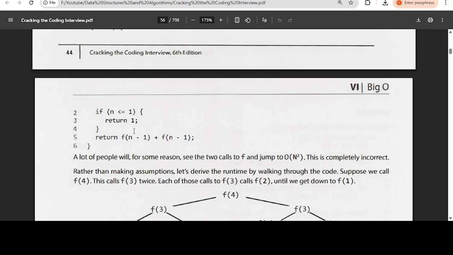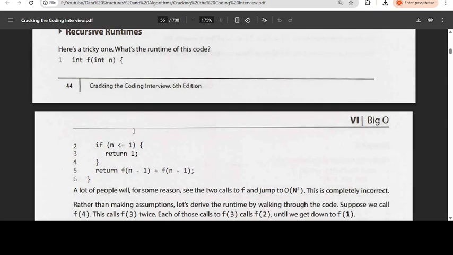Here it is a recursive call, because the function name is the same, f. The parameters may be different, that is secondary; you have to check the function name. If the condition is false, we call the same function two times.